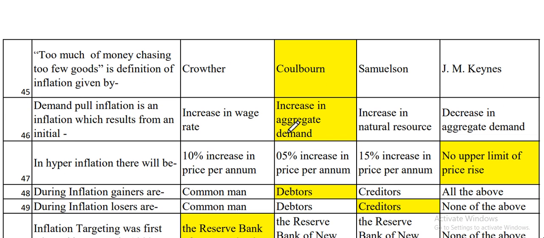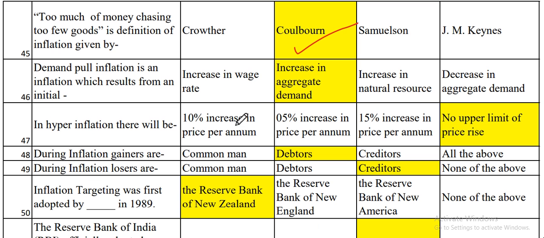Now the next one is, too much money chasing too few goods is the definition of inflation. It is given by a famous economist. Now the next one is, demand pull inflation is an inflation which results from an initial increase in aggregate demand.